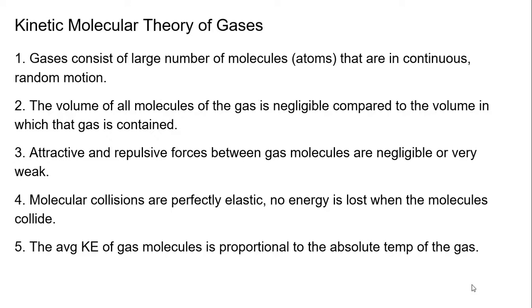Okay, so the first thing you need to understand is the ideal gas equation describes how gases behave, but not why they behave the way they do. These 5 postulates are going to help explain that. So the first one, gases are composed of small molecules that are in constant random motion. These molecules travel in a straight line unless a collision occurs, they will bounce off each other and change direction. Think of pool balls on a pool table. If they collide very quickly, they will bounce off and just go in a different direction.